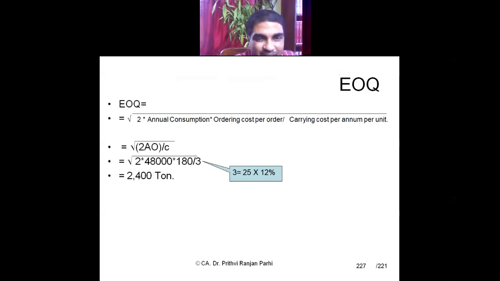I forgot to calculate the root. You are forgetting every time, so that may create problems. So make a note of it that in future you will not forget to compute the root aspect of the EOQ. Fine. It's a small formula. Many times in exams also we commit similar mistakes. Consequently, we lose marks.